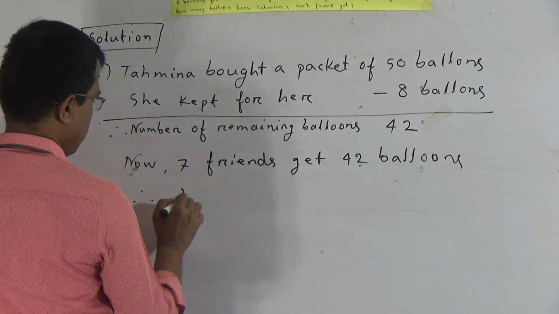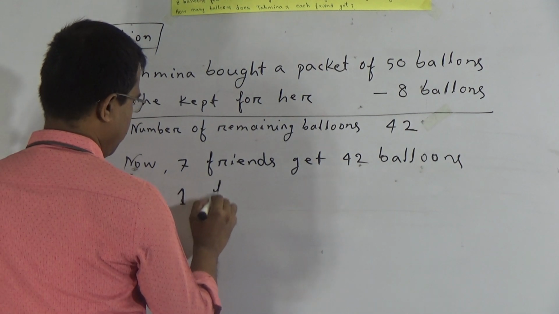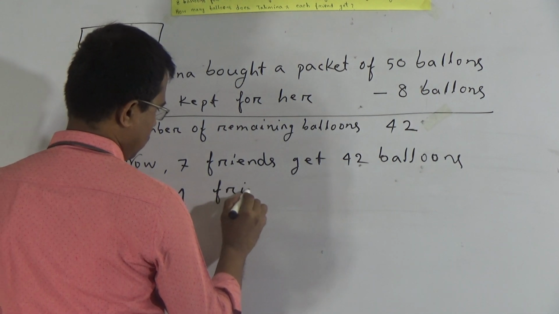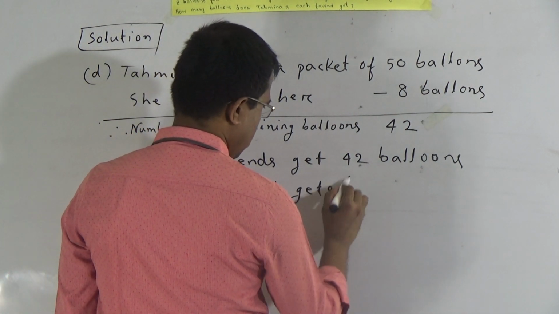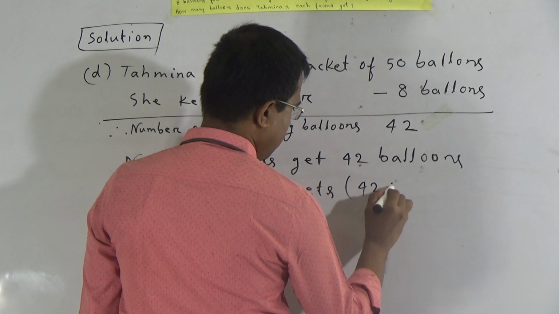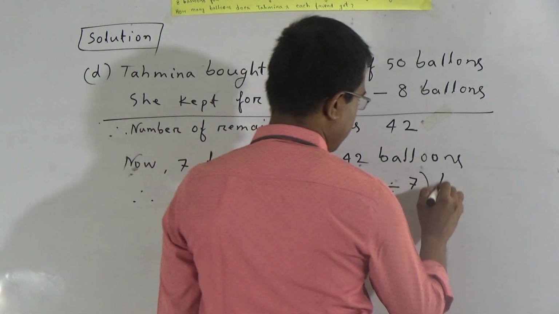Therefore, 1 friend gets 42 divided by 7 balloons.